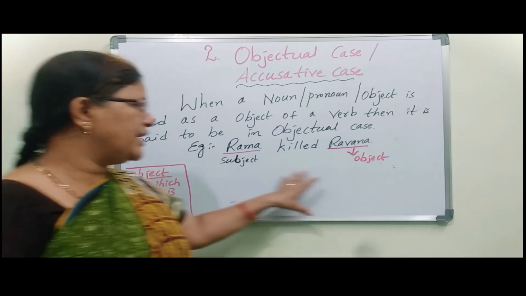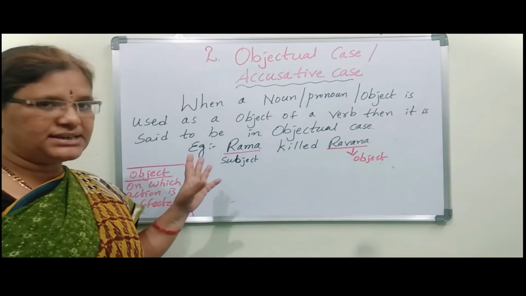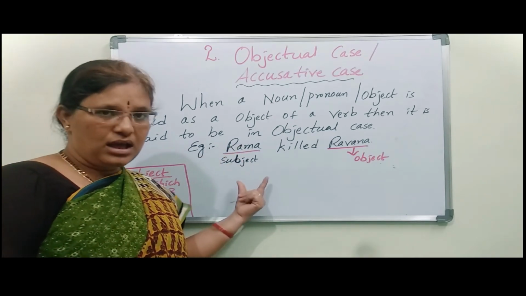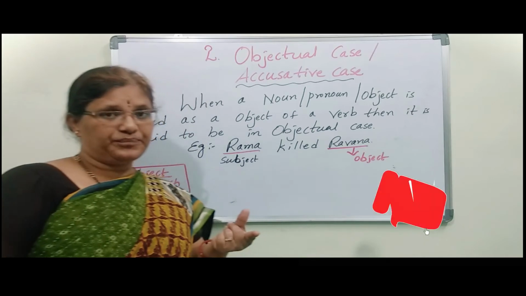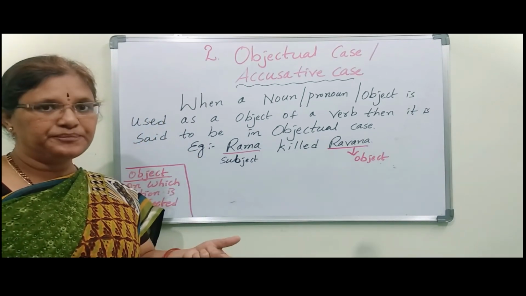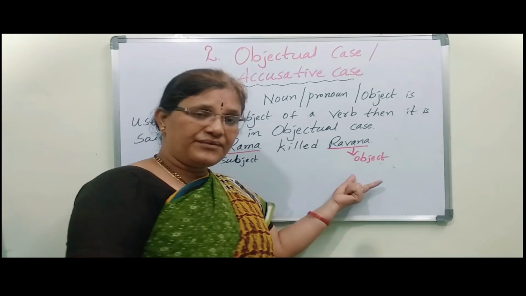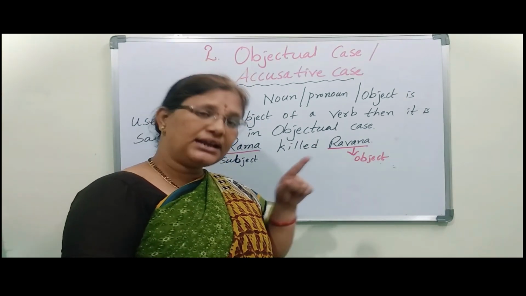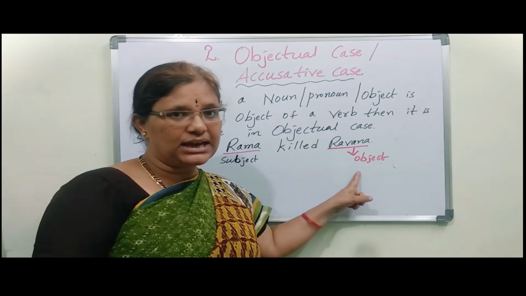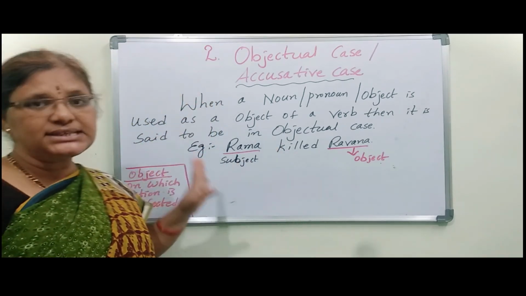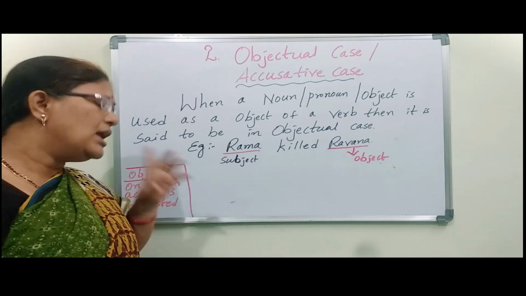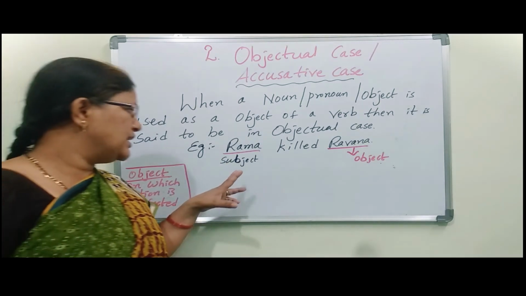So first we have to understand these two, then you can understand easily. Subject means who is doing that work, or about whom we are talking. Object means on which that action is affected. So if you understand subject and object clearly, then you can understand these cases easily. Observe this example carefully.